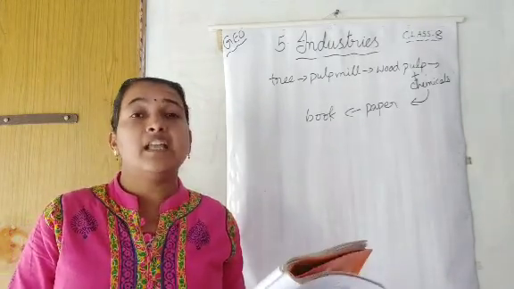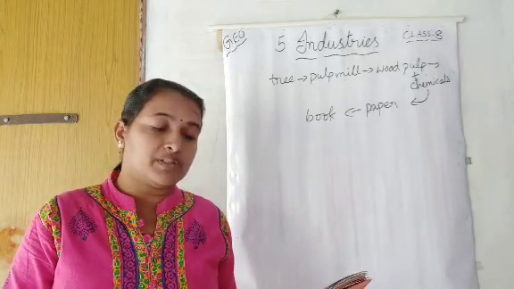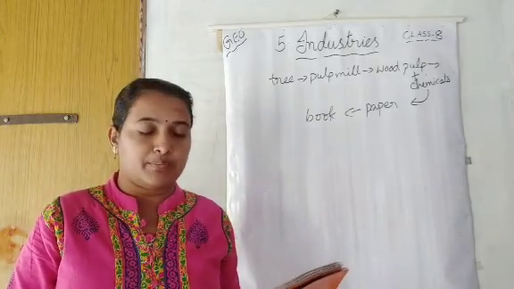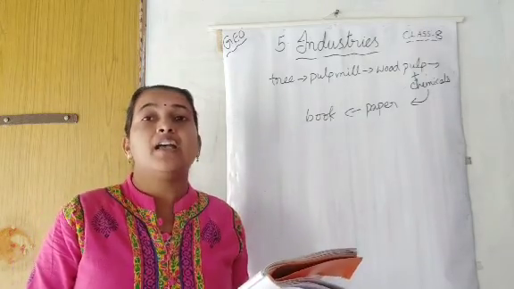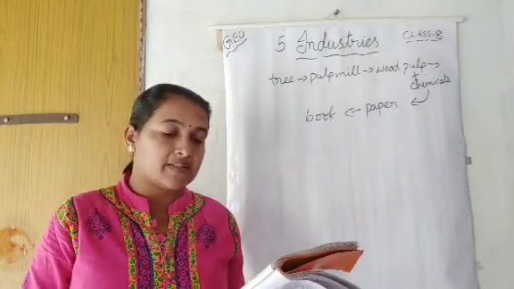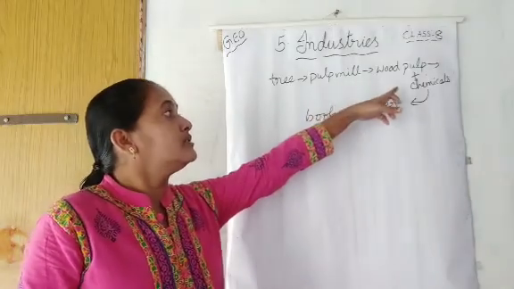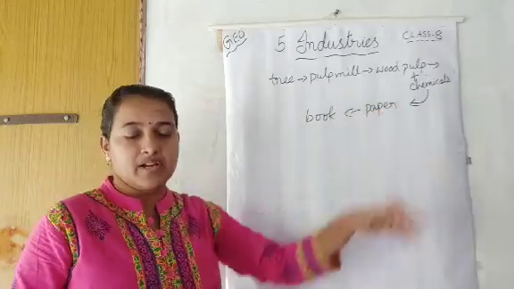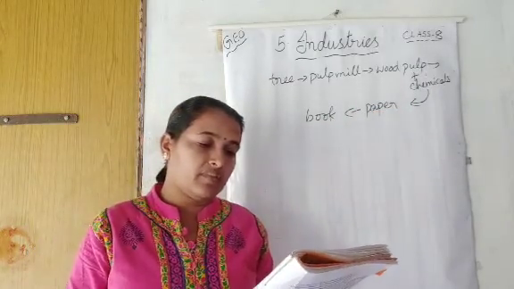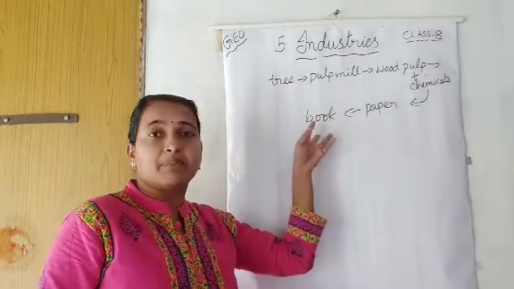As you have seen, pulp was changed into paper and paper into a notebook. These represent the two stages of the manufacturing process. So, wood to pulp and then pulp to paper, and afterwards paper into a book.